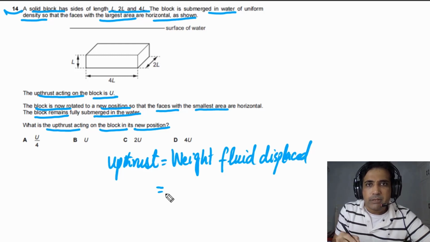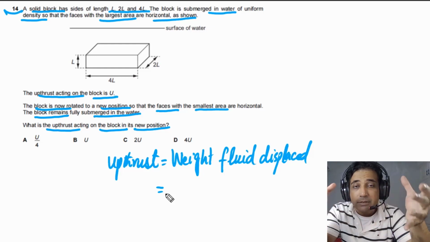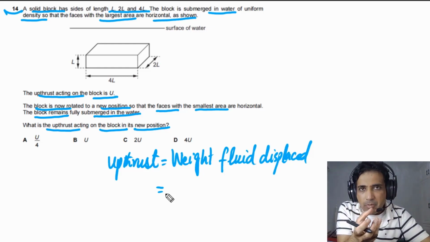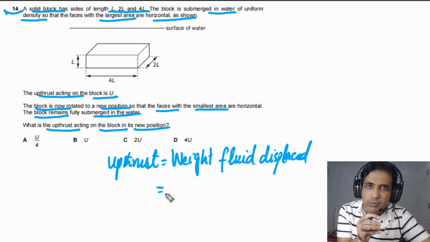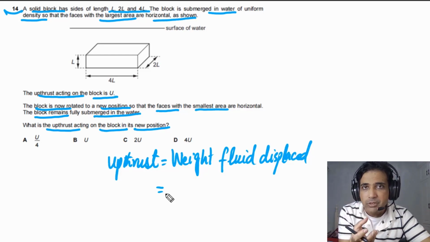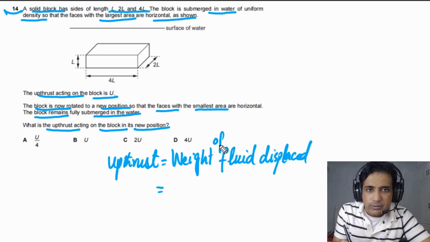It simply means that when you submerge an object in water or in any fluid, the amount of water displaced by the object, if you measure the weight of that, the force on the object will be equal to the weight of that amount of fluid displaced by the object. So very simple concept. Upthrust is equal to weight of fluid displaced.